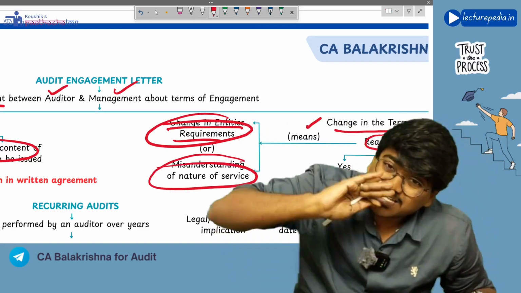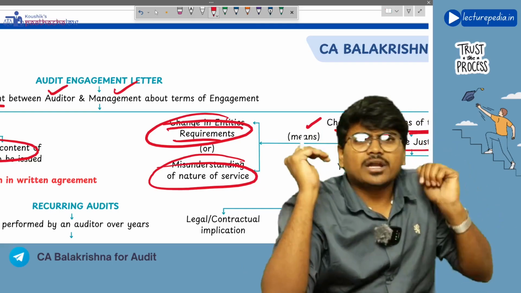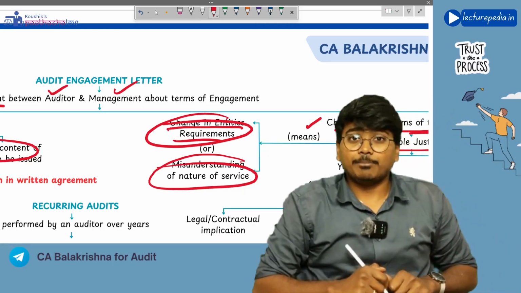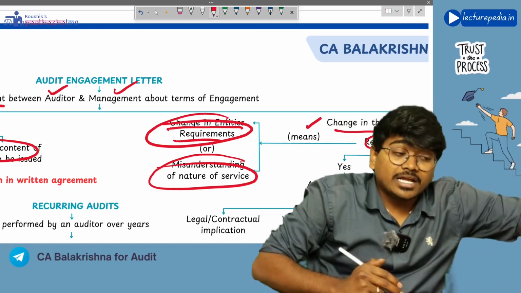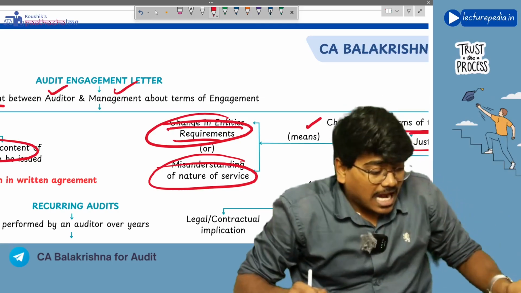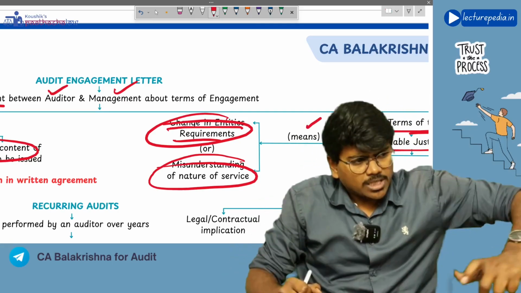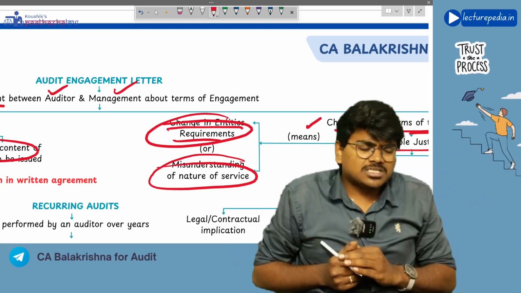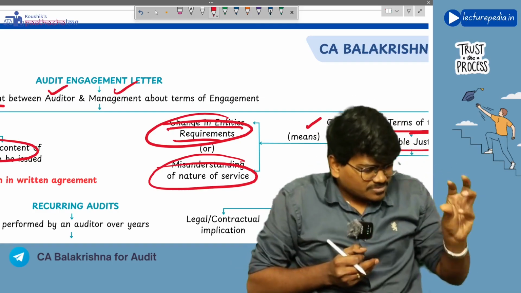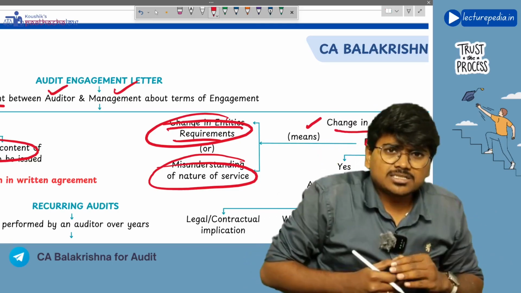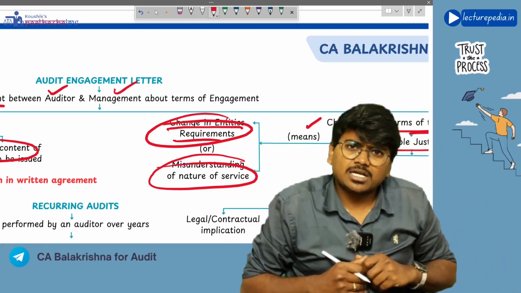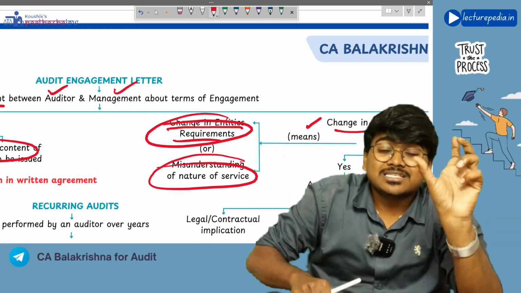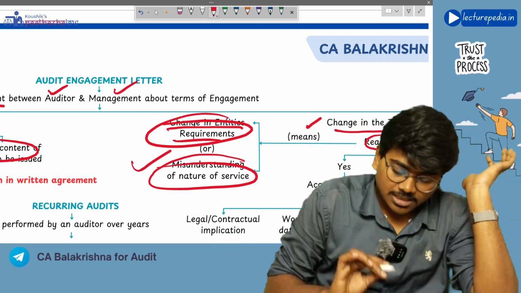Next, if there is a misunderstanding of the nature of service. Earlier, when the auditor gave the engagement letter, management thought that it was going to be a review, but the auditor was thinking that it was going to be an audit. And after the work has started, the auditor is doing more audit procedures. Management asks, auditor, why are you doing all these procedures? This is only a review, you have to perform only some procedures. But the auditor says no, this is not a review, we have agreed to an audit. So here there is a misunderstanding of the terms of engagement. In this situation also, you can call this a reasonable justification for change in the terms of engagement.